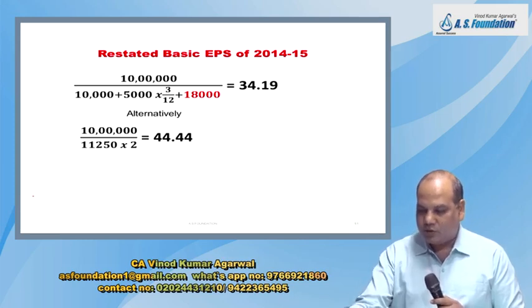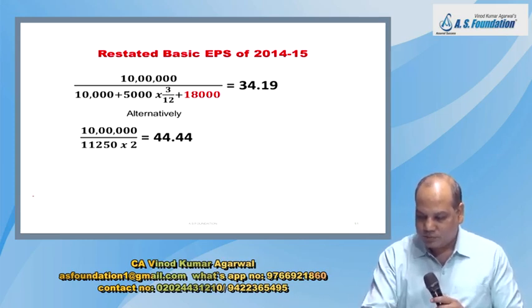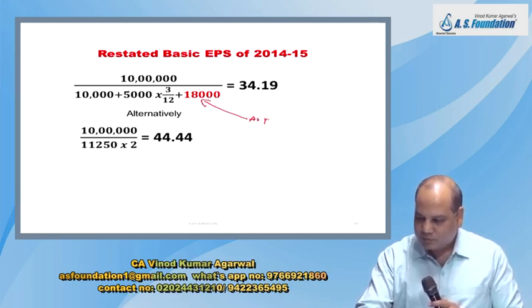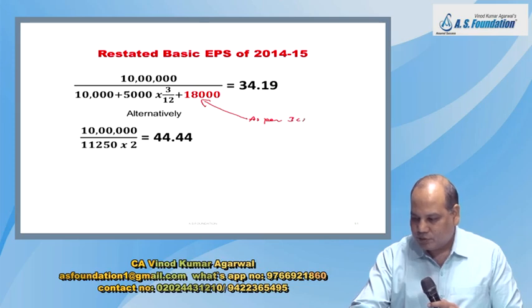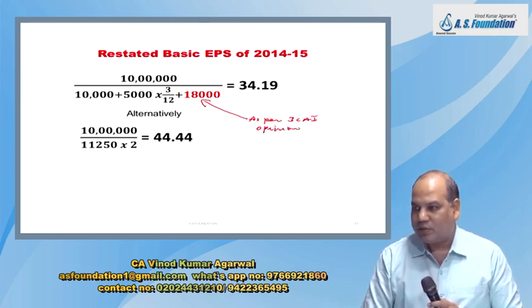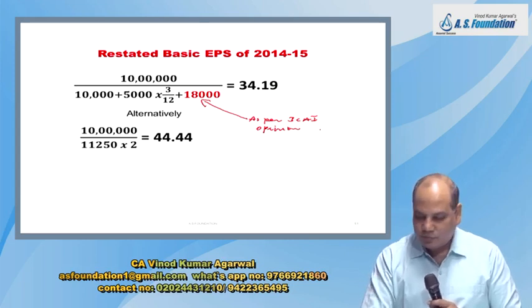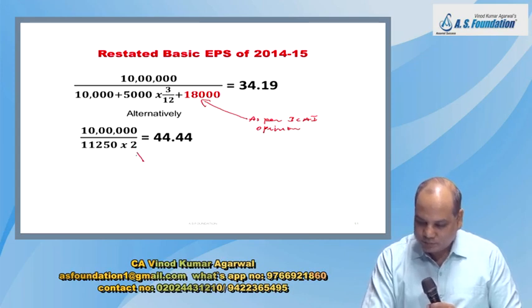The standard is not very clear about this calculation. This is as per ICAI opinion. But does ICAI opinion matter in IFRS?